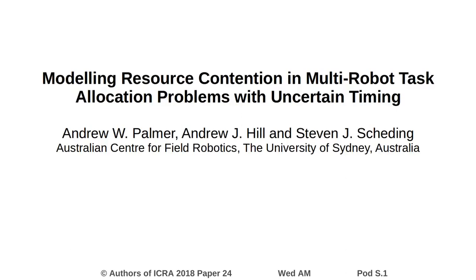As multi-robot systems become more prevalent, the problem of allocating tasks to these robots in order to maximize the performance of the system has received increasing attention in the research community. Recent works in this area have focused on incorporating real-world influences and effects, such as resource contention and interference, and uncertainty.